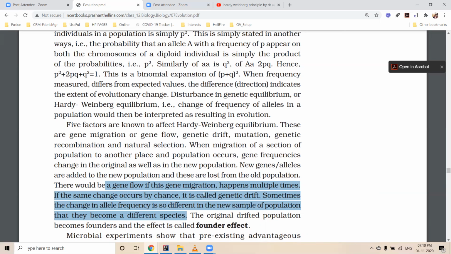Genetic drift means, observe here, a gene flow. If this gene migration happens multiple times and the same change occurs by chance, then we call it genetic drift. Sometimes the new species is totally different from the old one. Then the original population becomes founders. Therefore, it is called founder effect. If there is a small change in Hardy-Weinberg equilibrium, then we call it evolution.